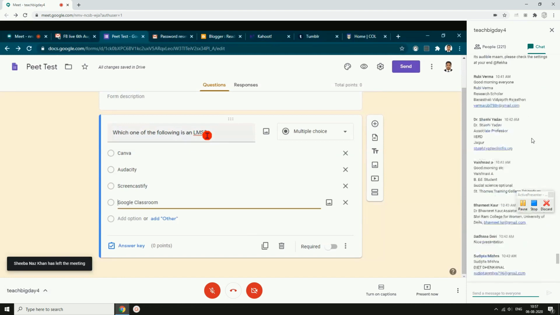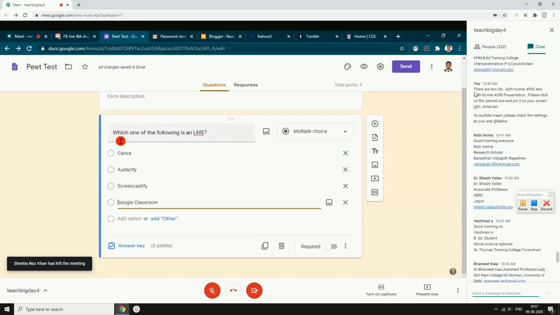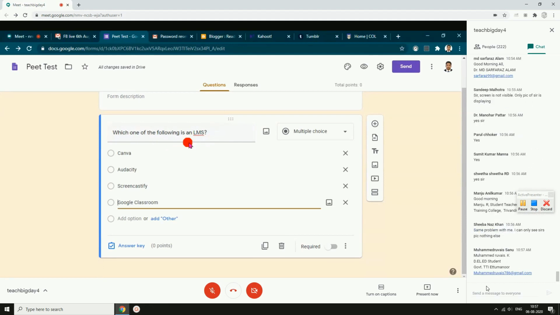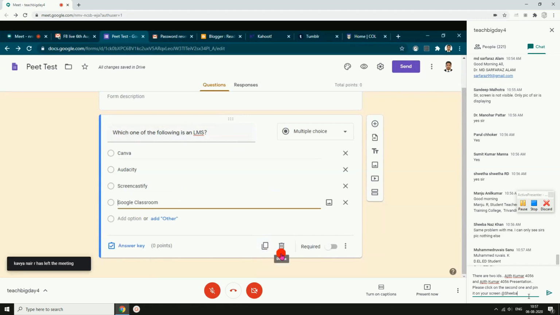So we don't have to type again which one of the following. You can just simply duplicate that question and remove this LMS from that. In place, which one of the following is a video editor. So to save your time, you can duplicate the question. If you don't want this question, for deleting, you have this option.